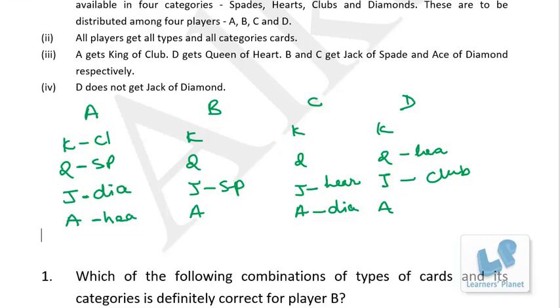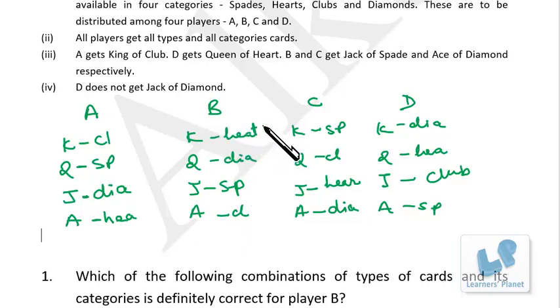Okay, now in this column we are left with the spade and club, right? So we cannot have club over here, so we have spade and club. So now this is spade, club, heart and diamond. Okay, now then in this column we are left with club and diamond, so we cannot have club over here, so it's diamond, then this is club. So club, heart, diamond and spade, diamond, spade, club and now heart. Okay, so this is the arrangement we are done with.